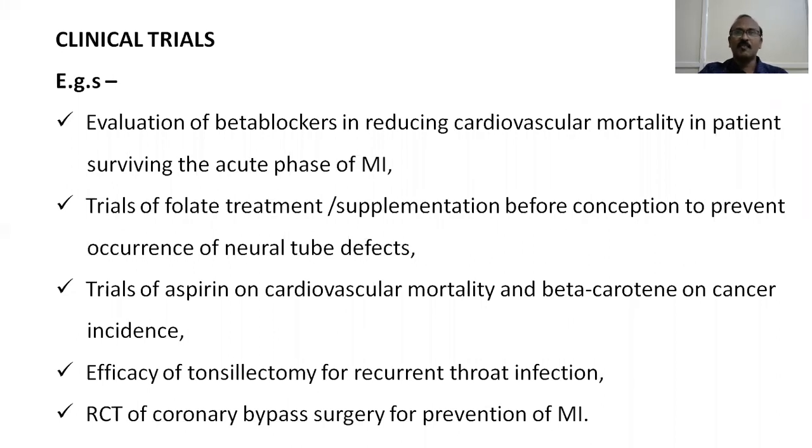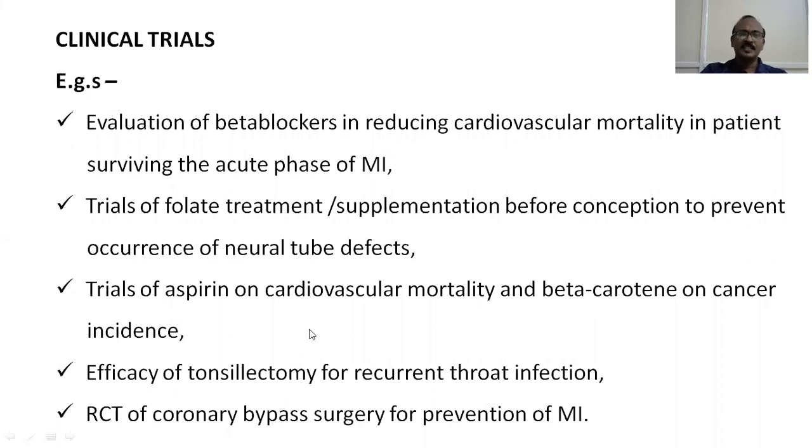Next are the trials of aspirin on cardiovascular mortality and beta carotene on cancer incidence. Aspirin has been proved to reduce cardiovascular mortality, and many times it is prescribed to cardiovascular patients for the simple reason of thinning the blood so that no clots occur. And for beta carotene, consumption of beta carotene rich fruits or vegetables, or for that matter any food, helps in reduction of the incidence of cancer.